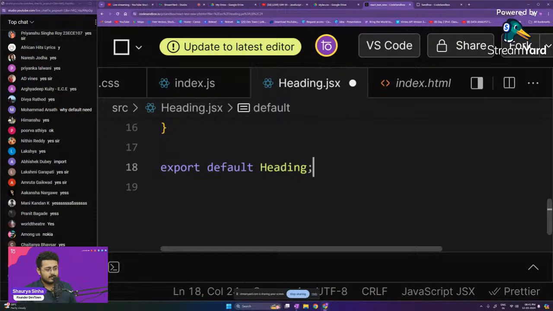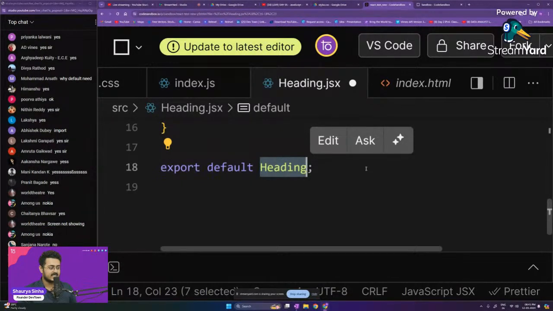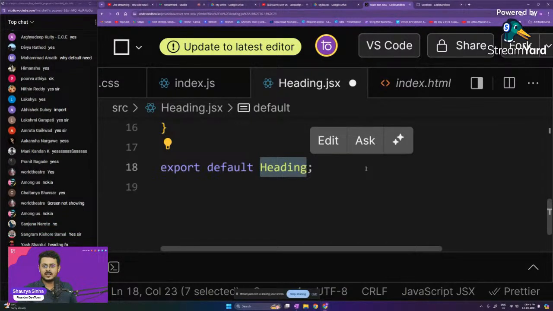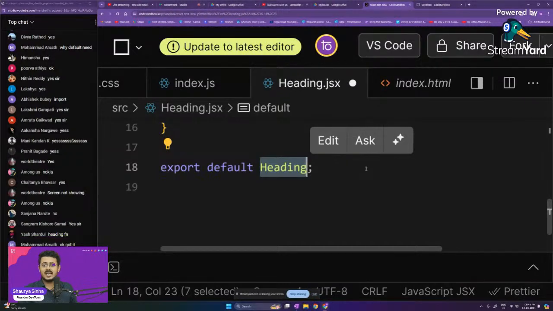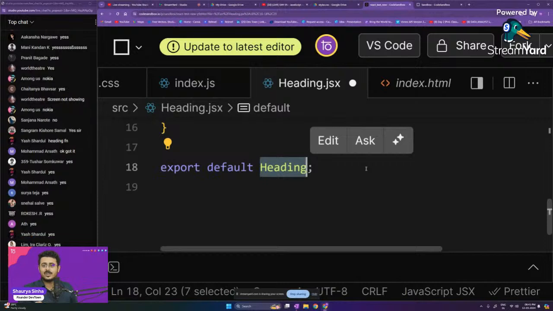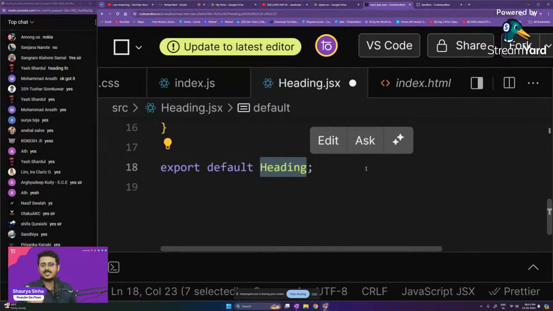Now, if you see it right over here, guys, I have not used parenthesis after the heading. Are you guys able to see this? Please let me know. Why is there no parenthesis right over there? The reason being that we actually don't need it. If we use parenthesis, then we are calling the function. We are not calling the function right now. We are just sending the function off. So don't put parenthesis right over here.